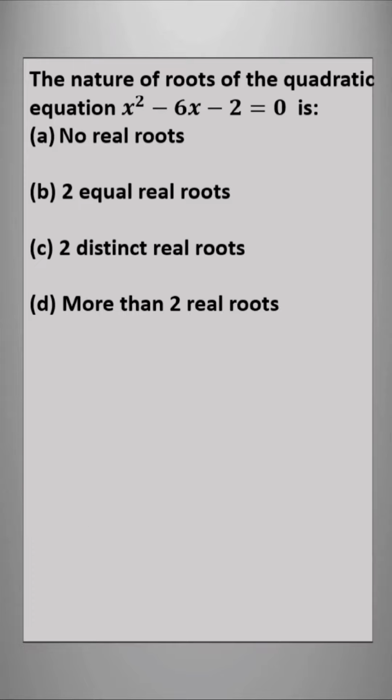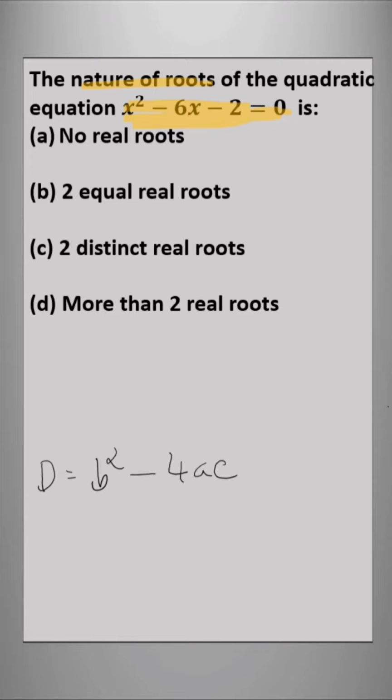Here the given equation is x square minus 6x minus 2 is equal to 0. We have to find the nature of the roots. The nature of the roots, delta d, depends on b square minus 4ac.